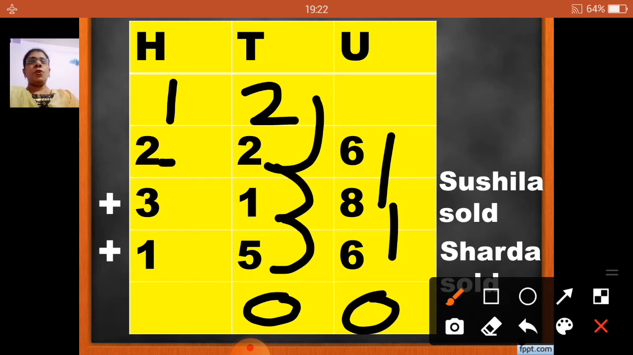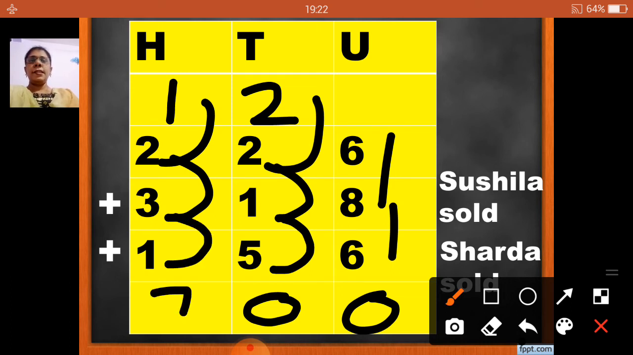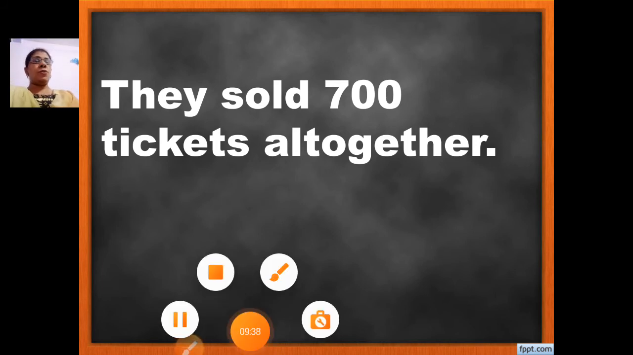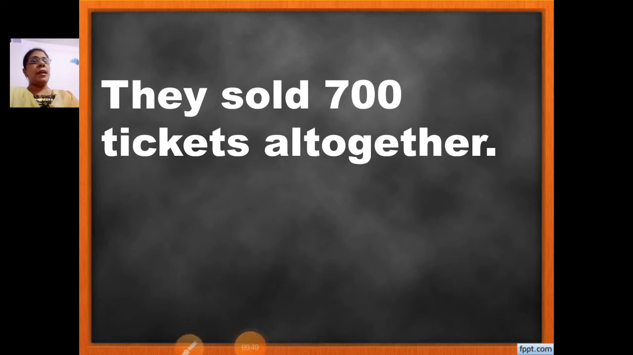Okay. So 2 plus 1, 3. 3 plus 3, 6. 6 plus 1, 7. So what answer we get? After adding 226, 318 and 156, we get our answer 700. That is, they sold 700 tickets all together.